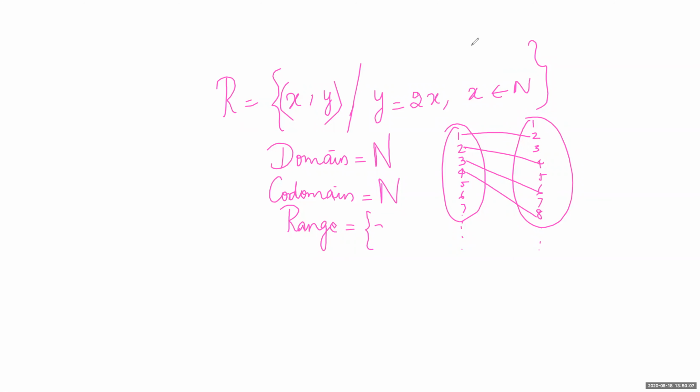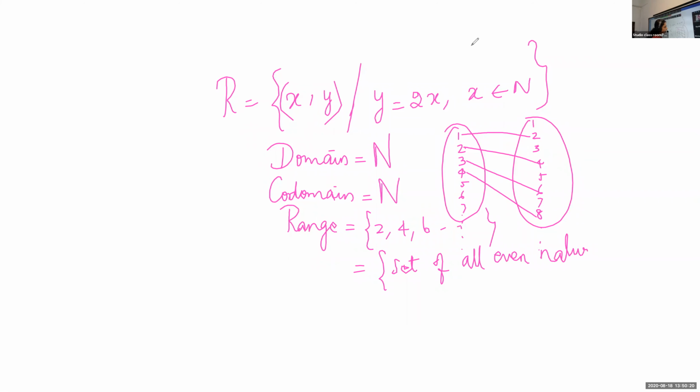2, 4, 6, etc. That means we can say this as set of all even natural numbers. Okay, set of all even natural numbers.